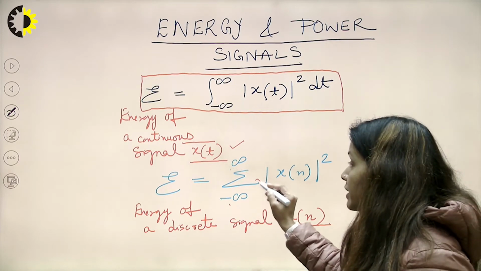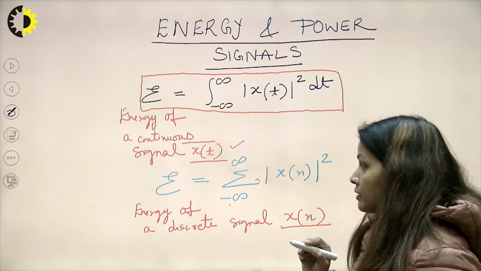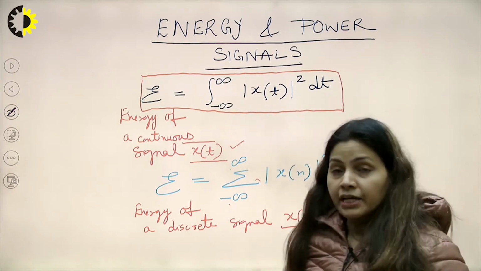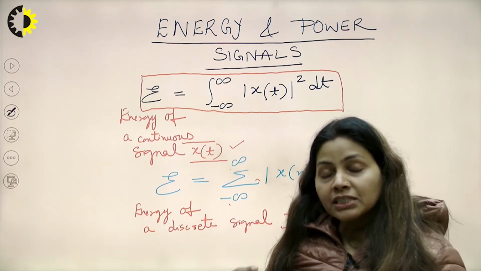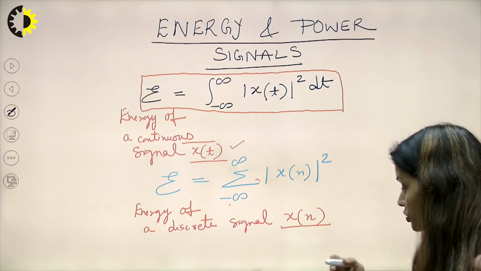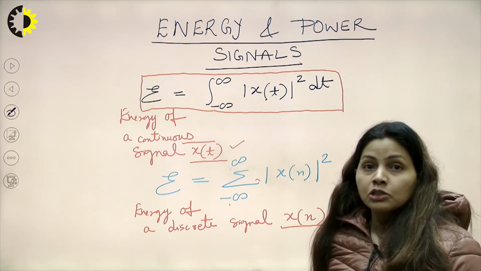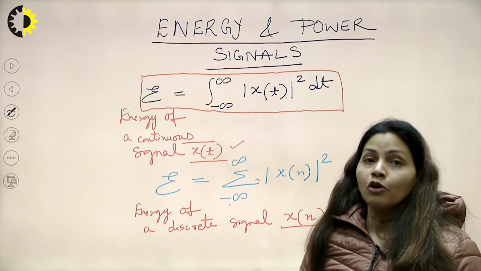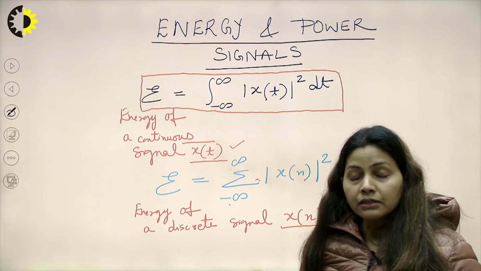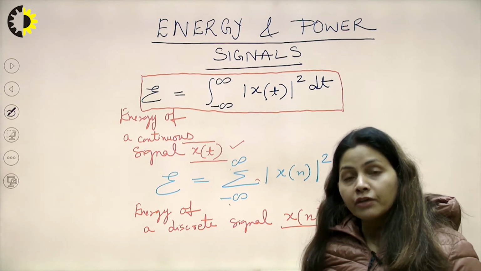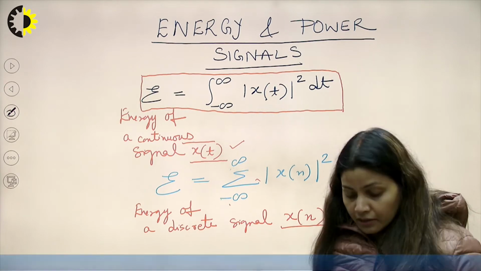Please note that here it is summation, whereas in the previous case we were taking the integration. For a discrete signal, for calculation of energy, we take the summation. This is one important concept. In this way we calculate the energy of any given continuous signal or discrete time signal.